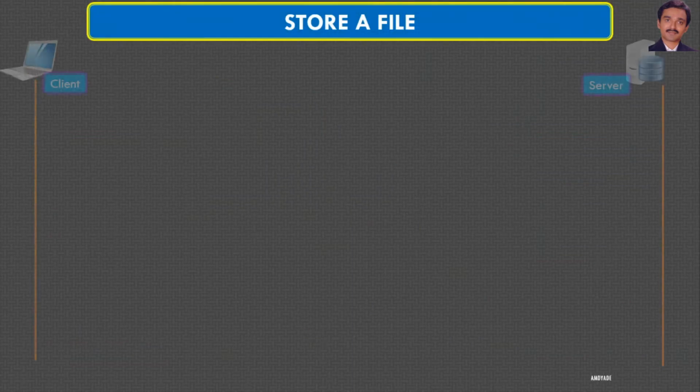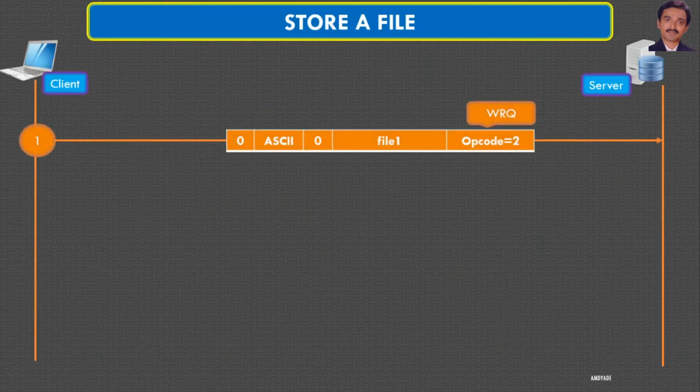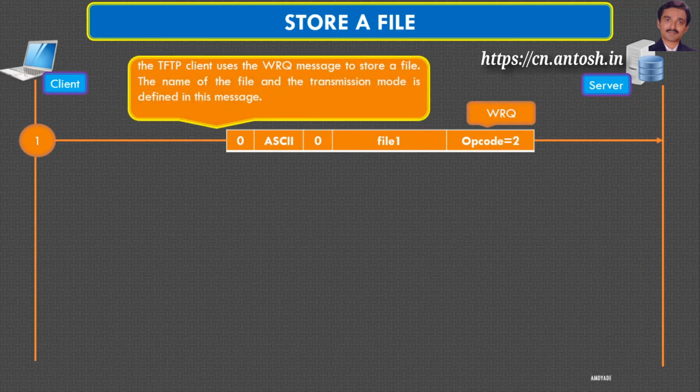Store a file. The TFTP client uses the WRQ message, write request message, to store a file. The name of the file and transmission mode is defined in the message.